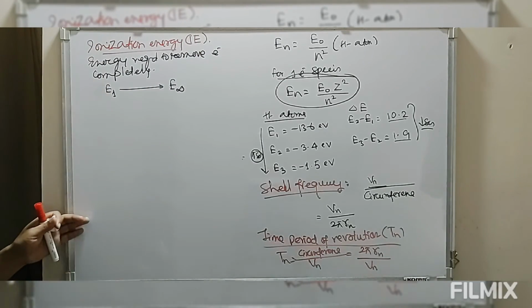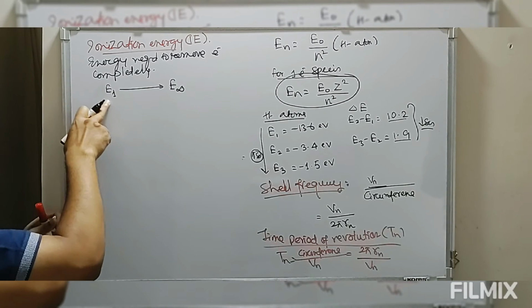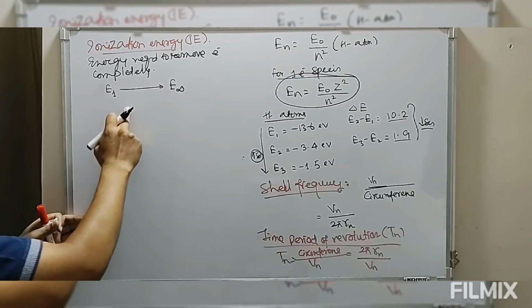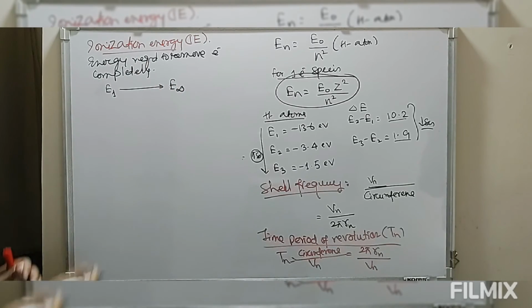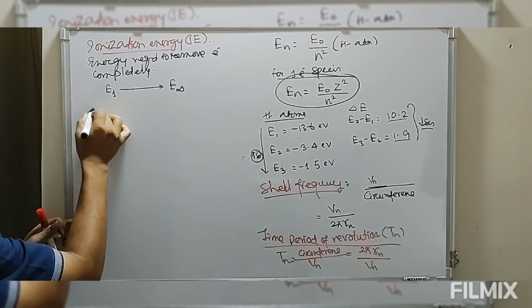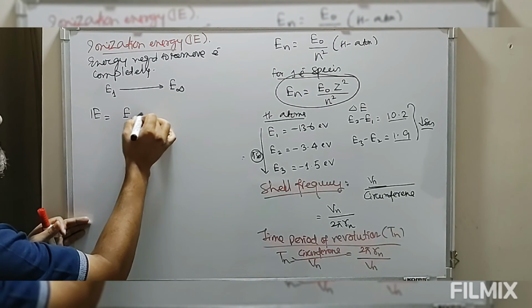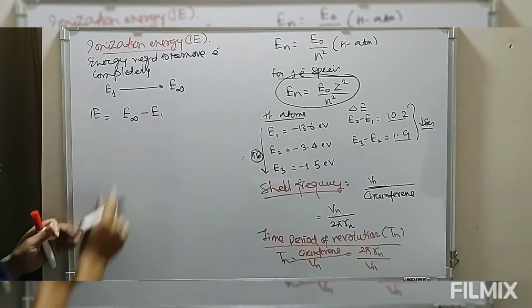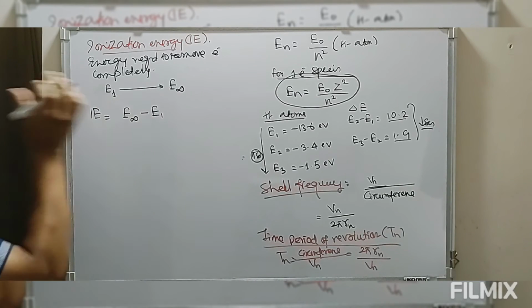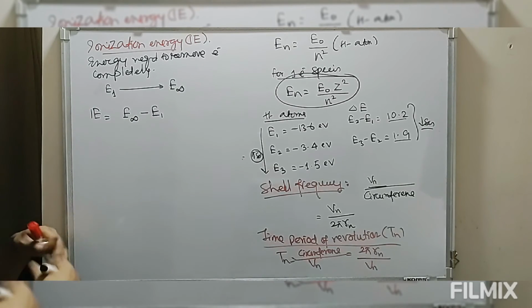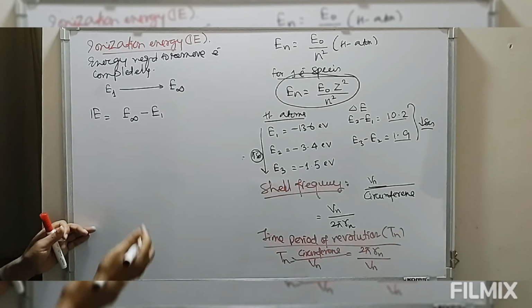So the energy required to transfer the electron from the ground state to infinite distance is known as ionization energy. Therefore, ionization energy is equal to the energy of the electron at infinity minus the energy of the electron in the ground state. So this much energy must be supplied so that the electron is completely removed from the atom.